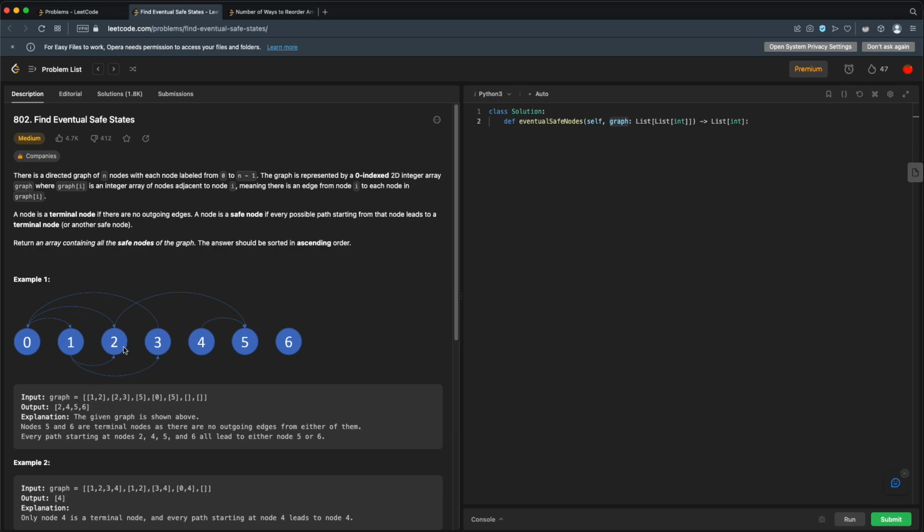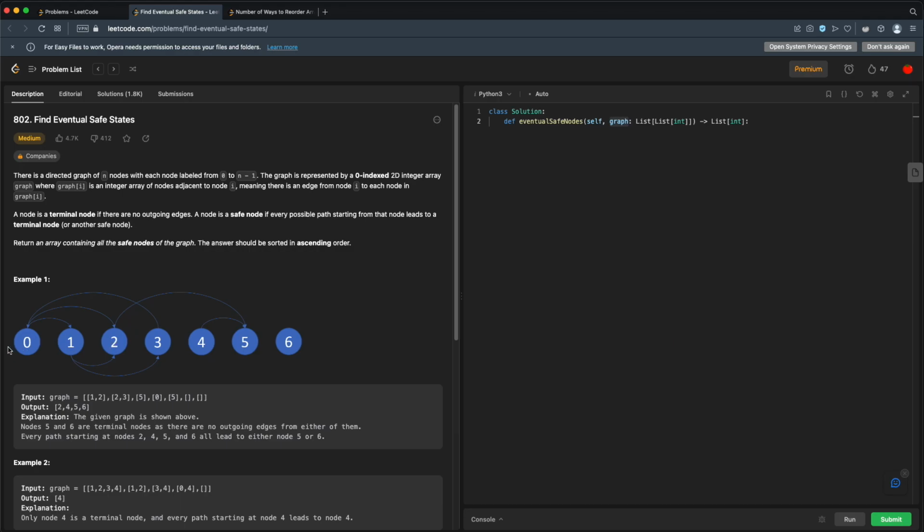Again, these are not terminal nodes, so we have to go on. Node 2 can go to 5. Then we have to look at 3. Oh, 3, it looks like can go to 0. So 3 can go back to 0. Oh, so that means we have a cycle. We have 0 going to 1, and then 1 to 3, and then back to 0. So 0 is not a safe node.